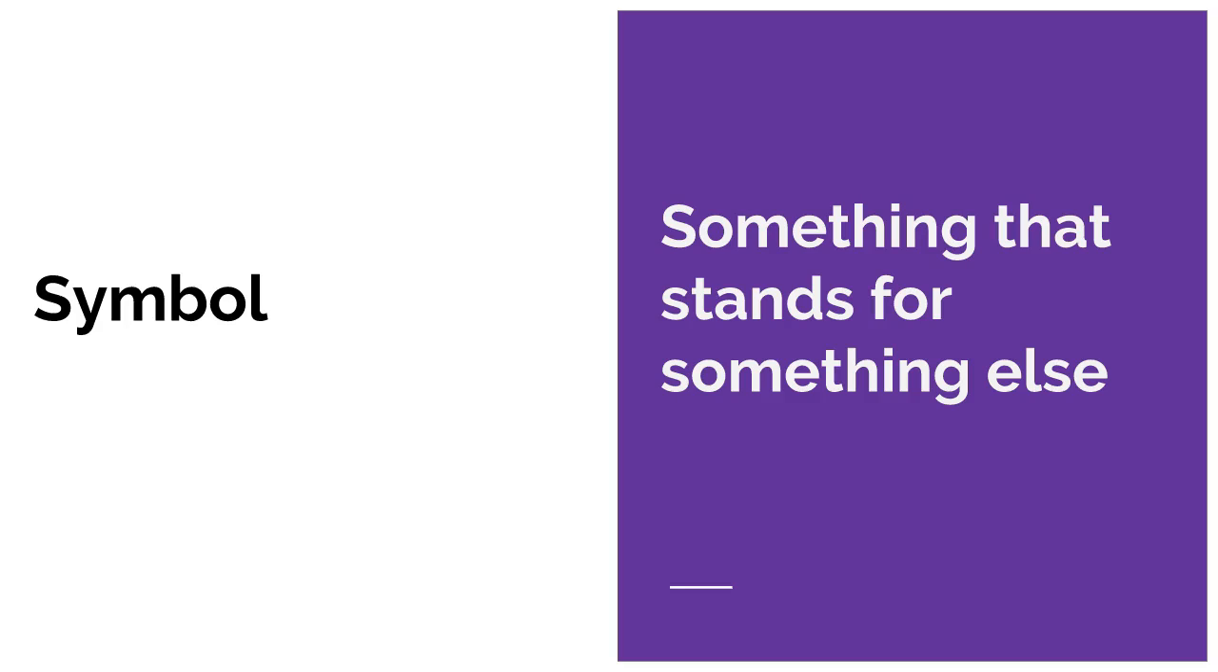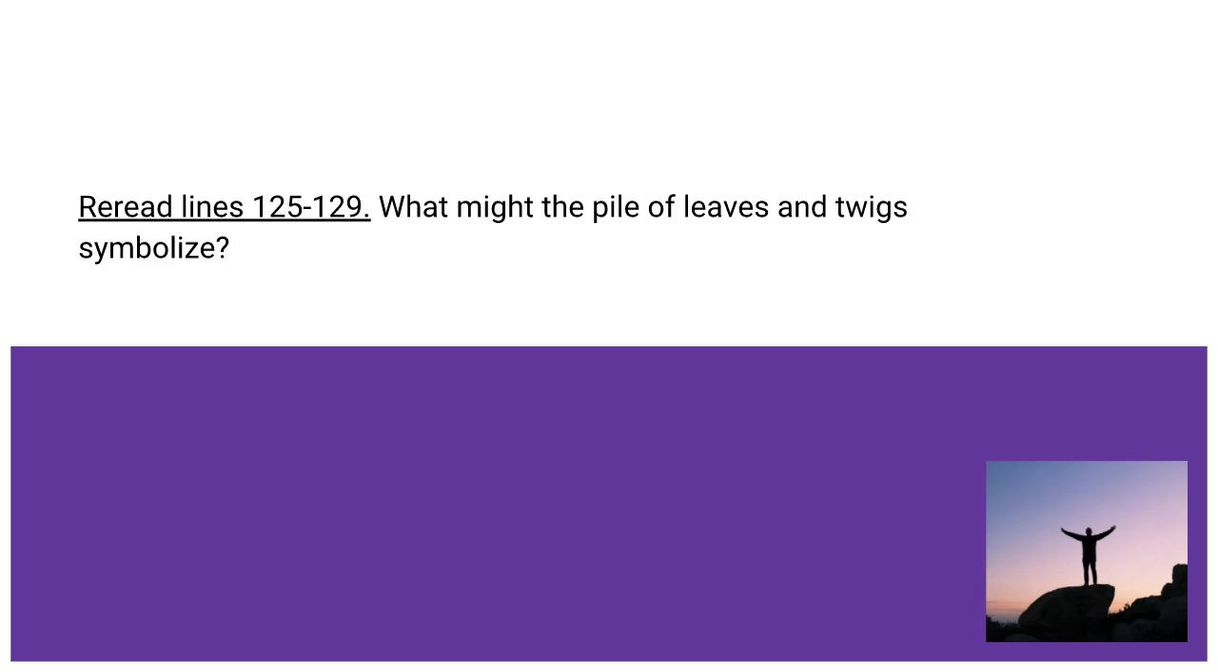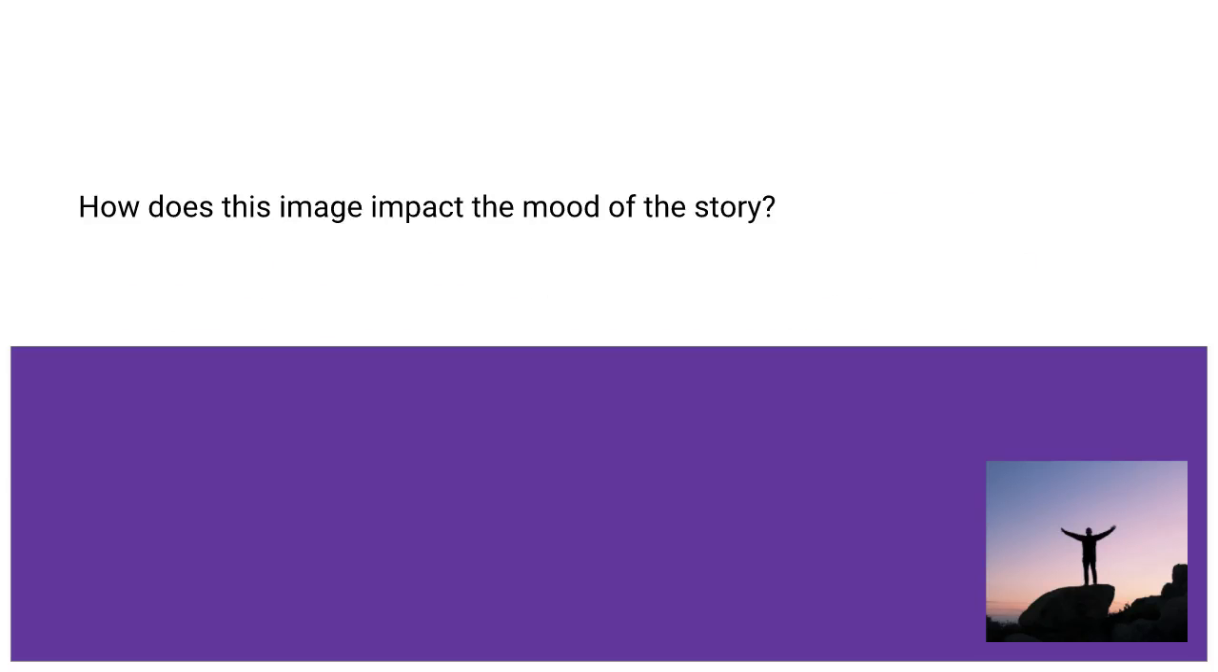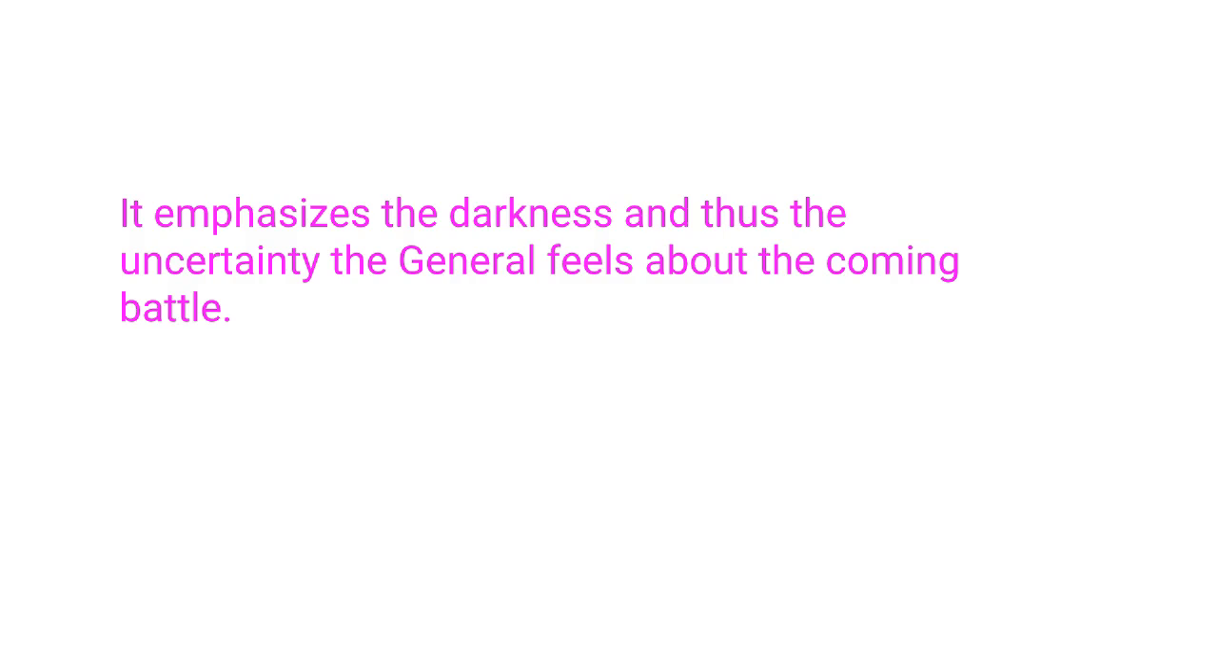Authors sometimes use a symbol, a thing that stands for something beyond itself, to create mood in a story. Reread lines 125 through 129. What might the pile of leaves and twigs symbolize? Pause while you think. They may symbolize the guidance the general is seeking. Set a fire, the pile of leaves could help him see how best to conduct the battle and save as many soldiers as possible. How does this image impact the mood of the story? Pause while you think. It emphasizes the darkness and thus the uncertainty the general feels about the coming battle.